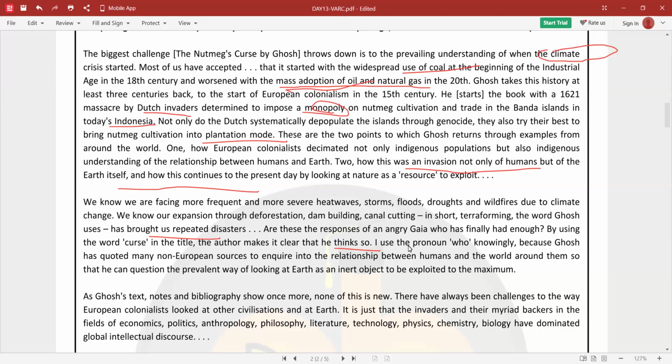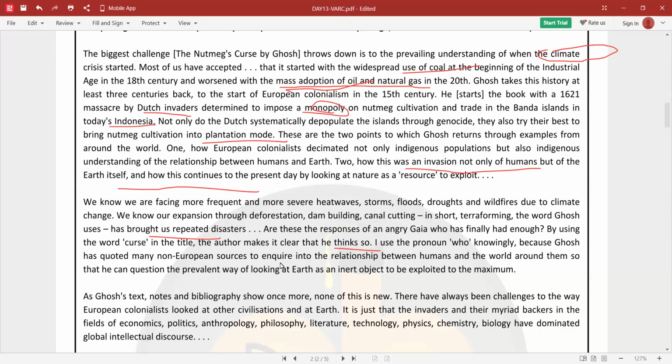I use the pronoun 'who' willingly because Ghosh has quoted many non-European sources to inquire into the relationships between humans and the world around them, so that he can question the prevalent way of looking at Earth as an inert object to be exploited to the maximum. So here Ghosh uses ideas from non-European cultures to question seeing Earth as just an object to exploit.